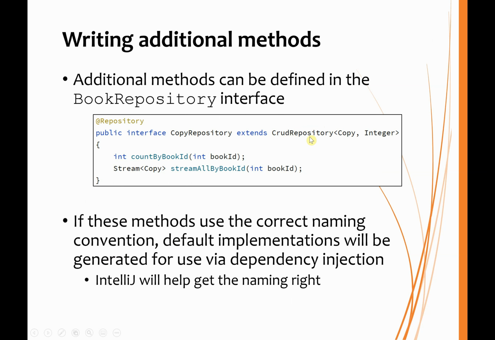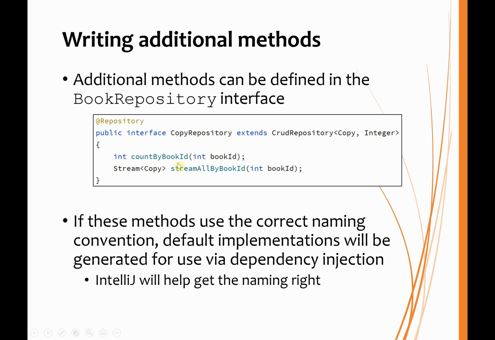The CRUD repository makes available to us quite a few methods, and we'll see examples of that as we look at the example software in a moment. If we want to add our own methods to our specific repository, we can do so by writing methods into the interface, and as long as we follow the naming conventions just discussed, these methods will work without the developer having to write any extra code.